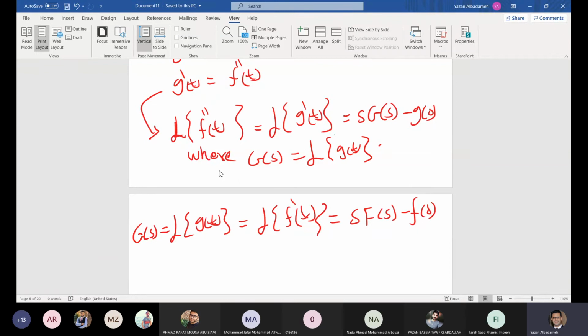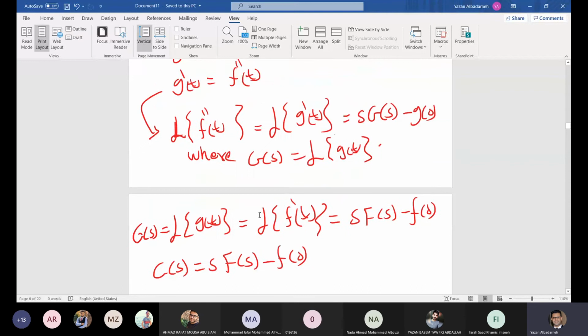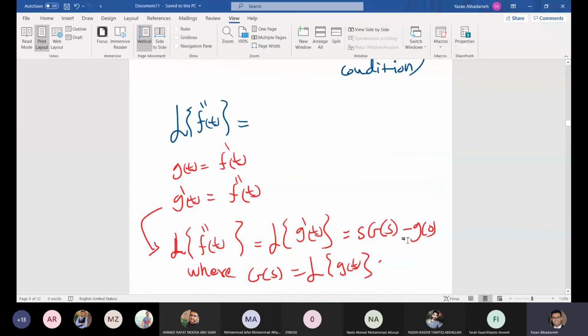And since g of t is equal to f prime of t, then by the uniqueness theorem, the Laplace transform of g of t must be equal to the Laplace transform of f prime of t, and this can be expressed as s F of s minus f of 0. So it turns out that G of s is equal to s F of s minus f of 0. Now we want to substitute G of s in the formula.